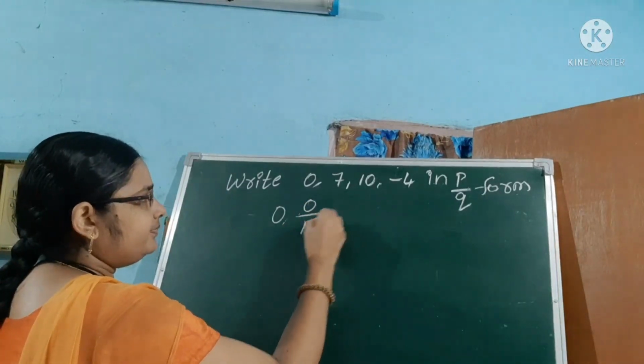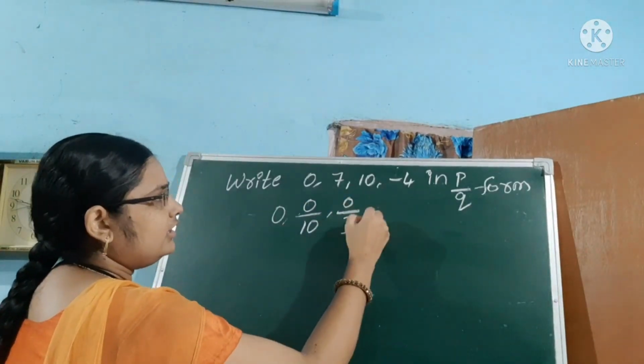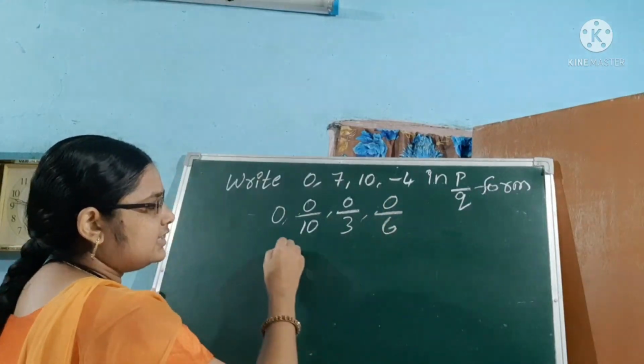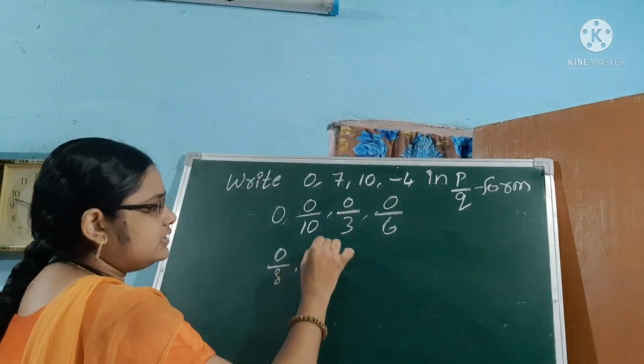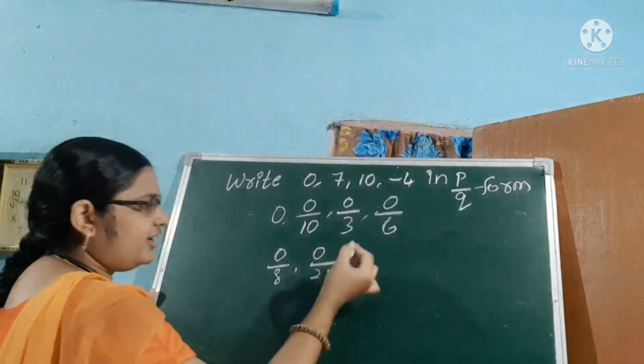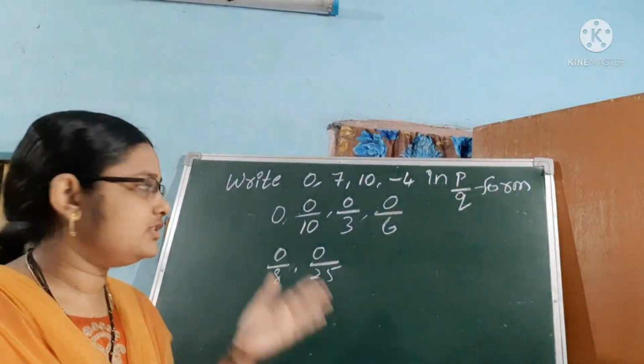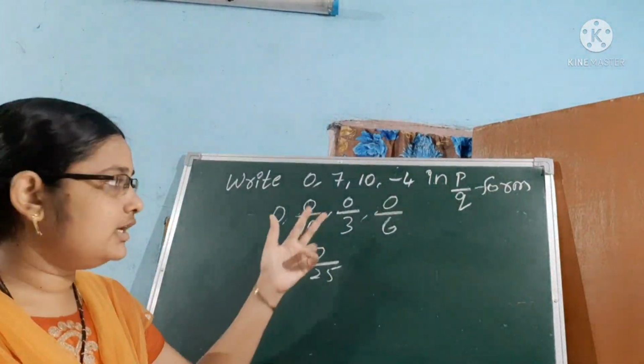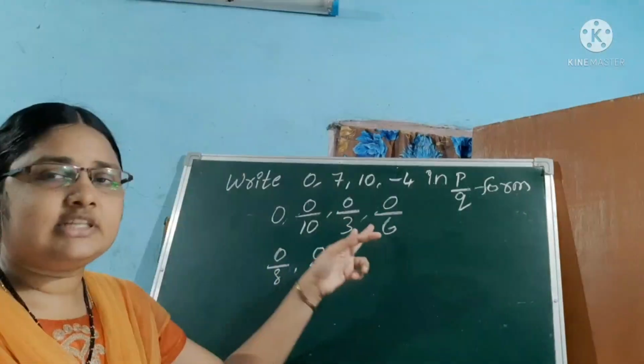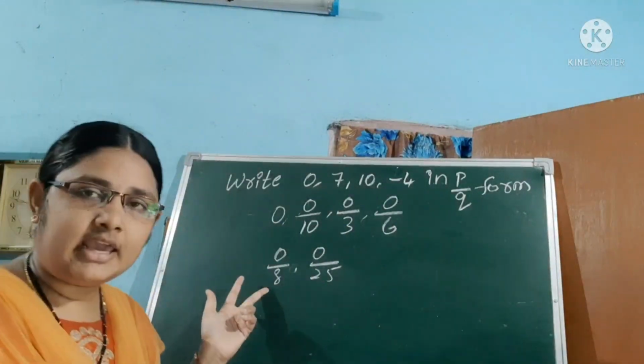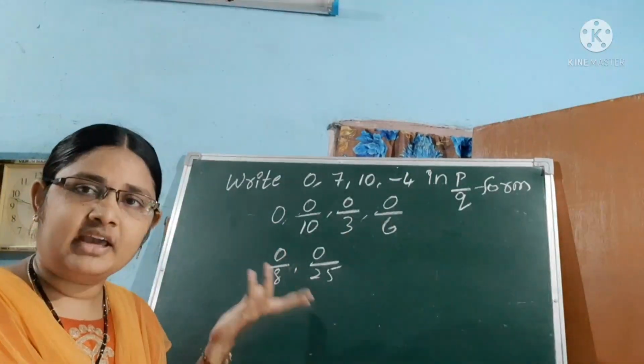0 by 10, 0 by 3, 0 by 6, 0 by 8, 0 by 25. So different types we have to write. What is the value of 0 by 10? 0. 0 by 3? 0. 0 by 6? 0. 0 by 8? 0. 0 by 25? 0.